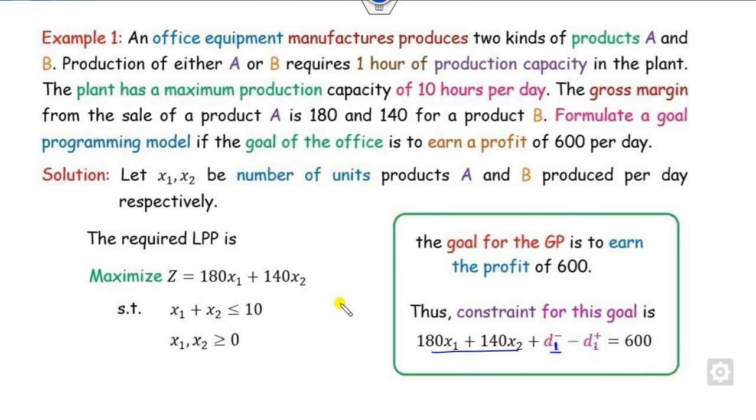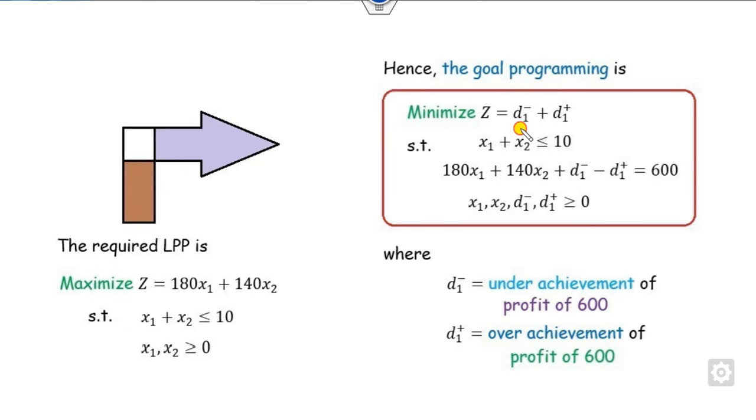Now how can you formulate this one? Since this is exactly 6,000, your target is to minimize this as well as minimize this. You can write this where D1 negative is the underachievements of the profit, and D1 positive is the overachievements of this. So this general LPP is converted into this goal programming: minimization of these two deviations, subject to the goal constraints as per this requirement. So this is the required formulation of this goal programming.